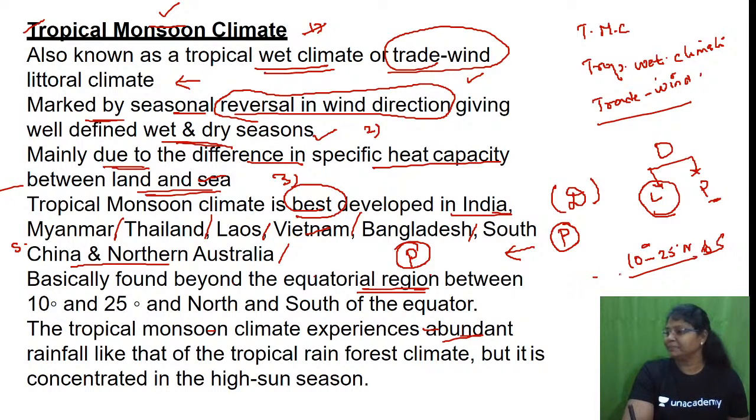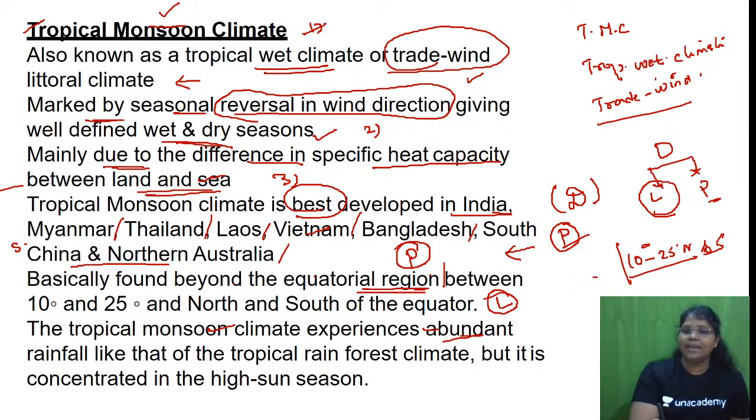Is this fine? You are just taking the keywords alone. Are you able to find out? It is basically found beyond the equatorial region, so between 10 to 25 degree north and south of the equator. Fine. So this fills the letter L, latitudinal extent.